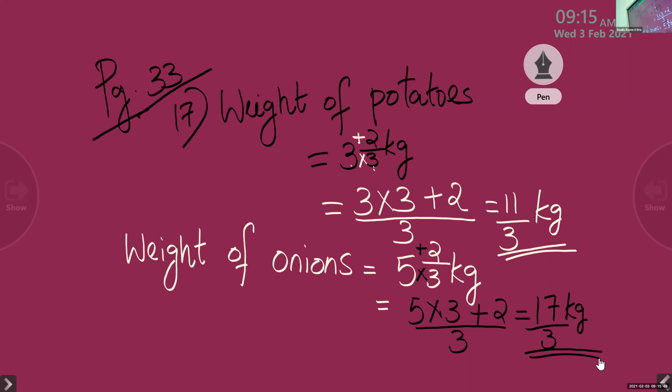Children, write it faster. So only 2 steps we will write. Weight of potatoes. It is given as a mixed fraction, 3 and 2 by 3 kg. Convert that into improper. So what you have to do? The whole number and the denominator, we have to multiply, then add the numerator. So 3 3s are 9 plus 2, 11 by 3 kg. And weight of onions is 5 3s are 15 plus 2, 17 by 3 kg. Okay. Shabari, can you read the next question? Question number 18.